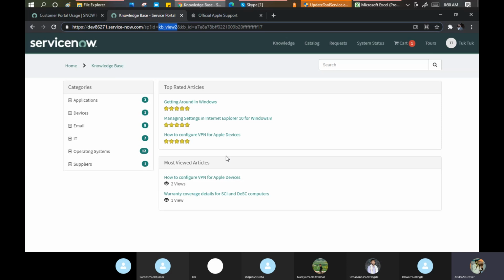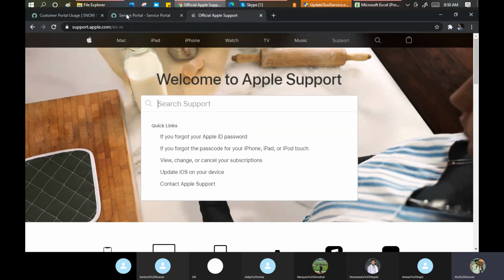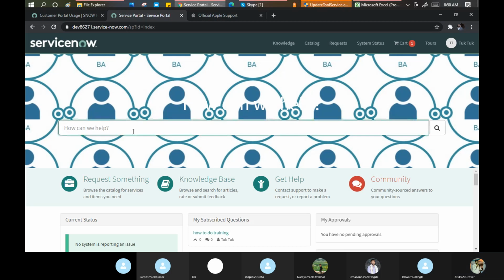Now definitely a question comes to your mind. Atul, we are in IT, we know that if we click on knowledge there is some category I can use. But what about the end user? No worries. If you are thinking about the end user, then if I open this Apple website, where do you want to search? Here only, right? Let me search here only. Just a normal word I am putting. Search.